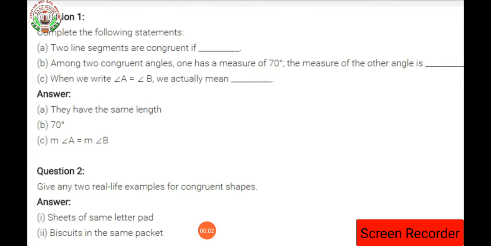Good morning to everyone. Today we will have the revision of chapter number 7, that is congruent triangles. Okay, so what do you mean by congruence? Congruent triangles, or the word congruence.